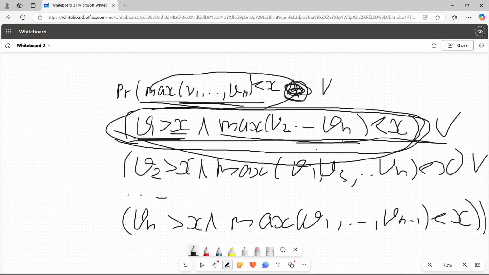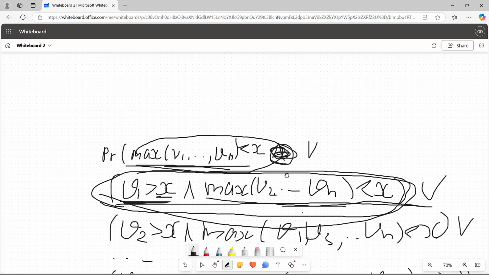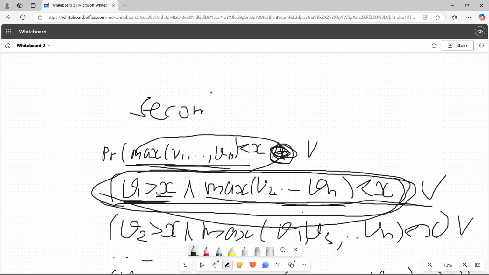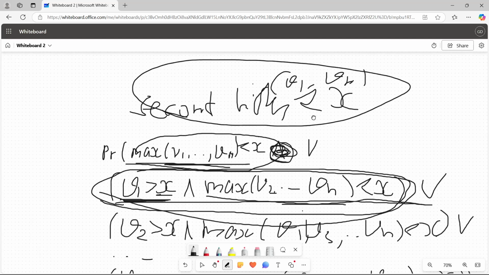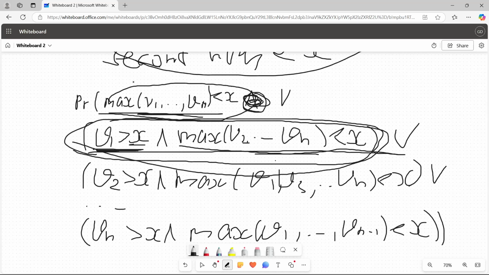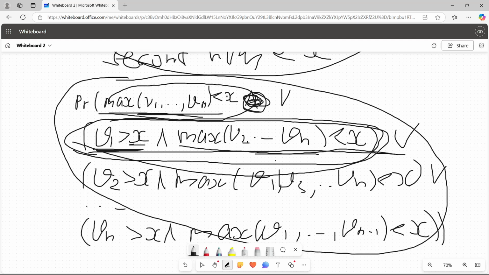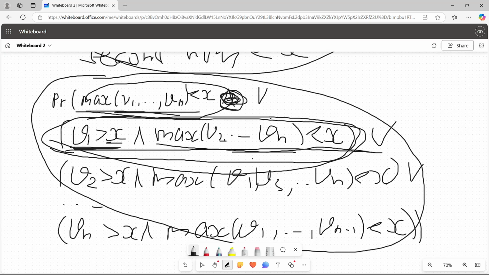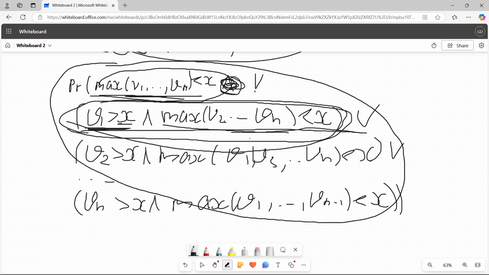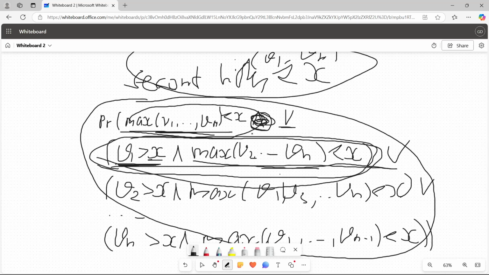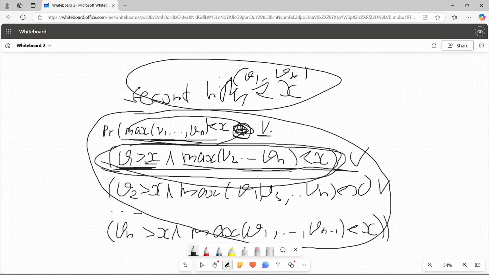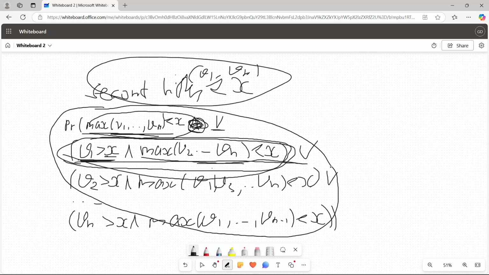So to calculate the probability that the second highest among v1 to vn is less than x, you have to write the probability like this. And then, instead of writing these OR operators inside the probabilities, you can actually write the probabilities as sums. So instead of writing OR, you can do the probability